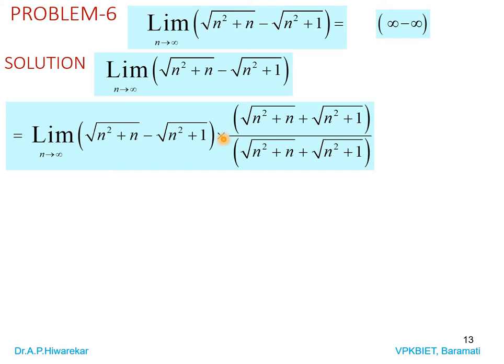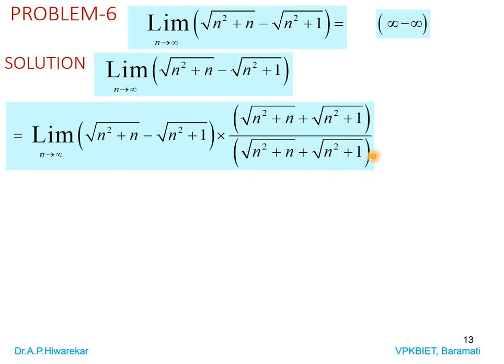That's why we multiply and divide by the conjugate of this term. Here the middle sign is minus. So we multiply it by this term with plus as the middle sign and divide it by the same term. So this is equal to square root of n square plus n minus square root of n square plus 1 into the conjugate of this term, square root of n square plus n plus square root of n square plus 1, divided by the same term.